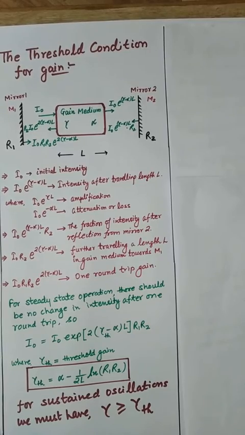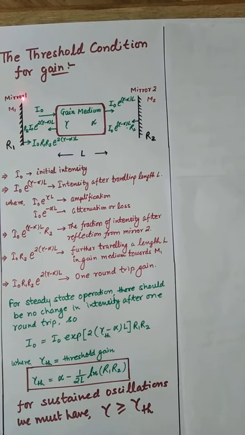If you recall, in the previous video lecture on optical gain, I discussed with you that in order to have light amplification, one must have a state of population inversion, that is N2 should be greater than N1, so that the gain coefficient gamma, which depends on N1 minus N2, becomes negative and you have light amplification.